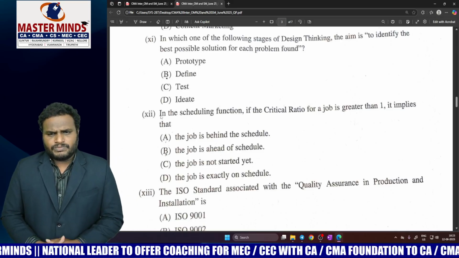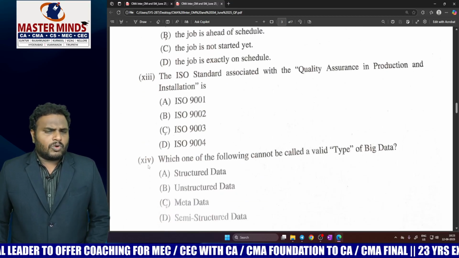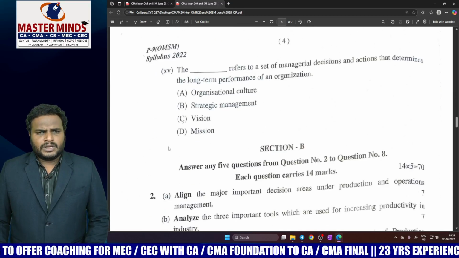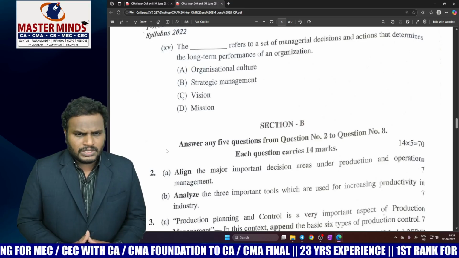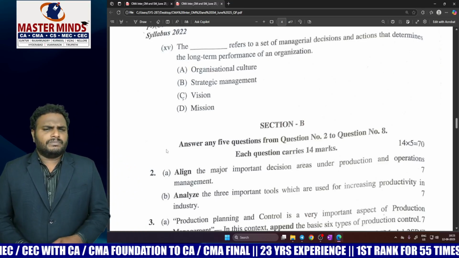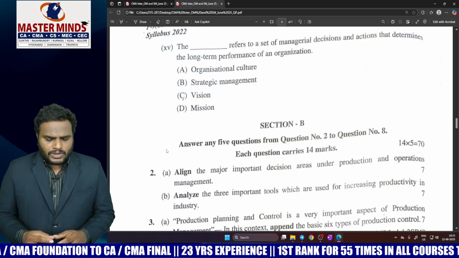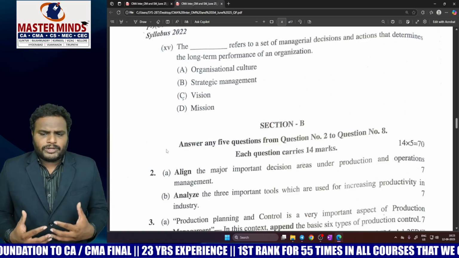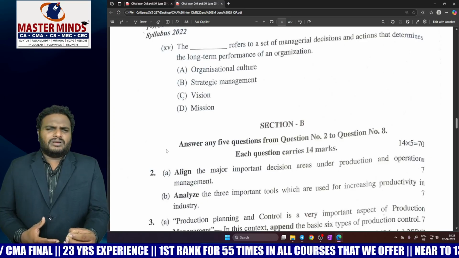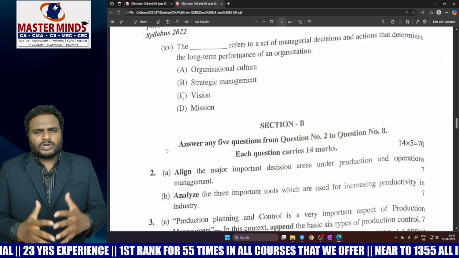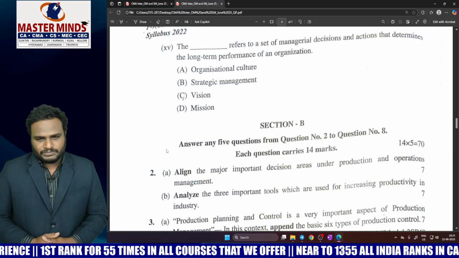And the 12th MCQ is also from the scheduling chapter, and the 13th is from quality standards, and these two are from SM. Out of 15 MCQs, 9 MCQs are from OM and the remaining are from SM. Now, the MCQ part from my point of view: except 4 to 5 MCQs, the remaining are a little bit new, which means not covered in our study material. Those 4 or 5 are the direct MCQs only.